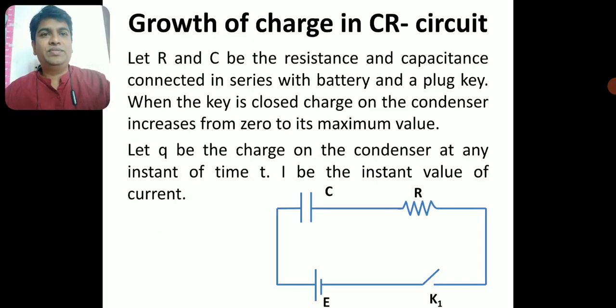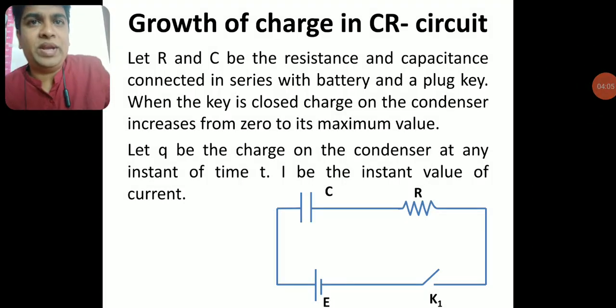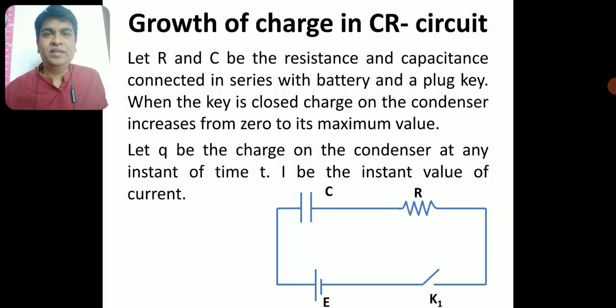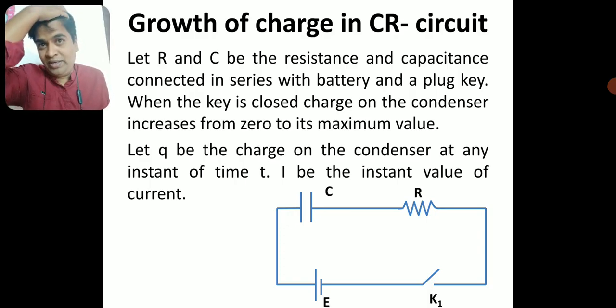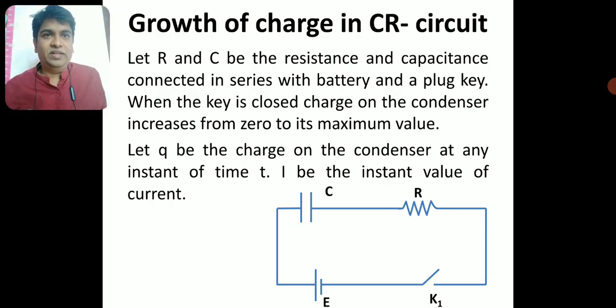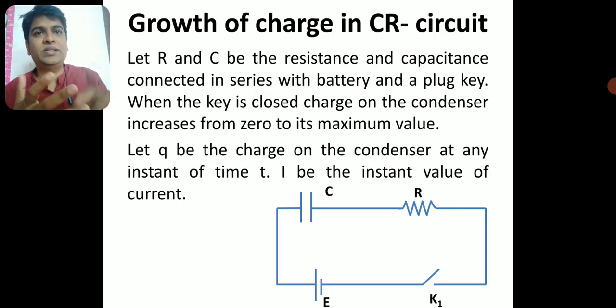Now, after knowing this, we will go to a very important derivation: growth of charge in a CR circuit. This is one of the important derivations you can expect for the exam. We are looking at how the charge grows in a CR circuit, which means a capacitor resistor circuit.